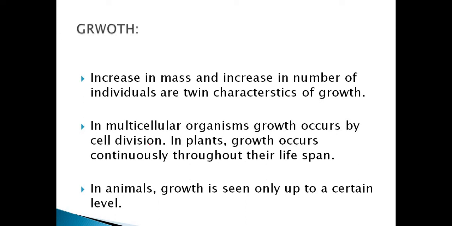Increase in mass and increase in number of individuals are twin characters of growth.